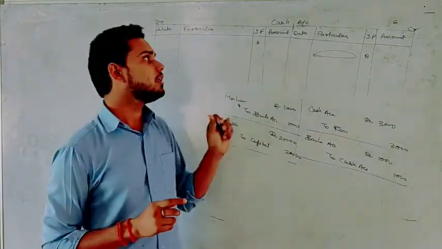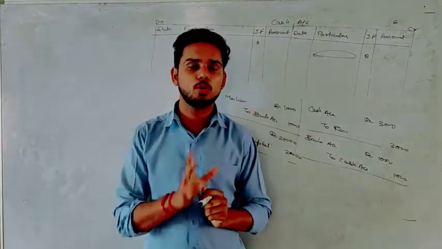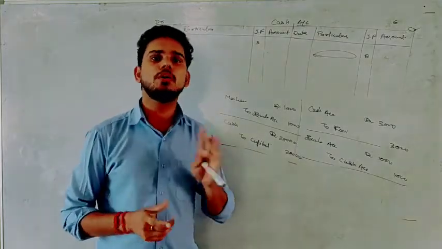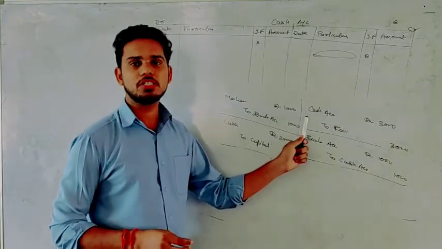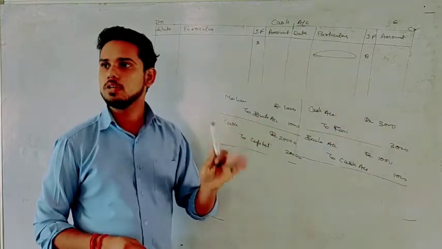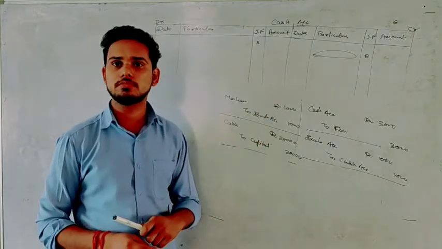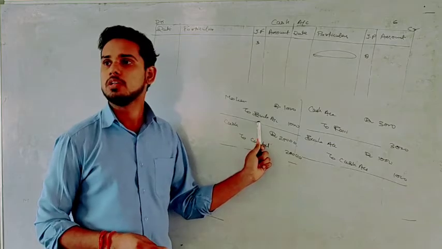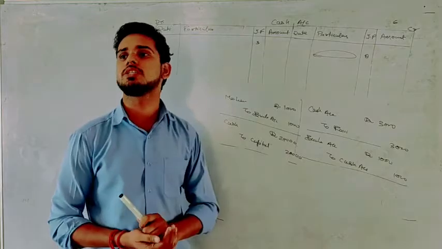Like if we are going to post in cash account, we will look into only those journal entries in which one of the 2 accounts is cash account. See here, in the first journal entry cash account is there, so it will be posted in this account. In the next journal entry we also have cash account and it will also be posted here. In the third journal entry, if you see, one is Mohan, the other one is bank account. There is no cash account, which means it will not be posted here in cash account.